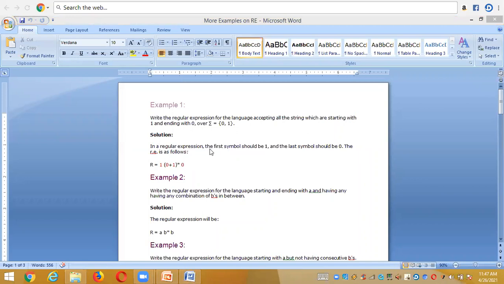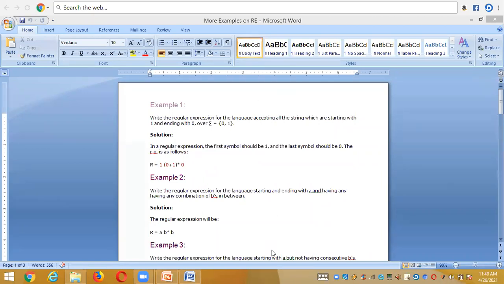In the regular expression, the first symbol should be 1, because any string should start with 1, and the last symbol should be 0, from the question, ending with 0. So in between I can have any number of zeros and any number of ones, right? So by satisfying the given question, my regular expression is: start with 1, end with 0, and in between any number of zeros and ones, like 1(0 plus 1)*0. Is it clear? Is it clear to all?